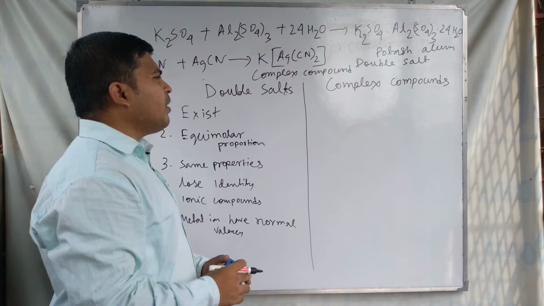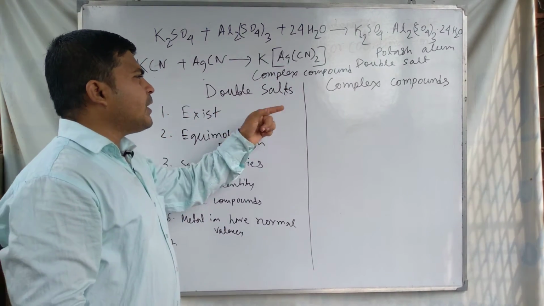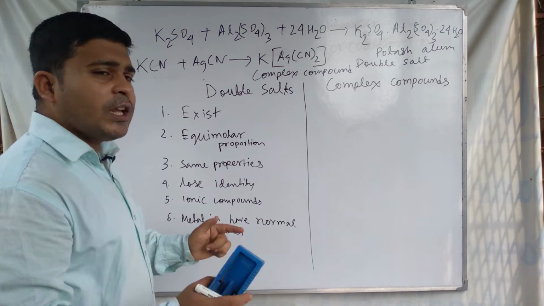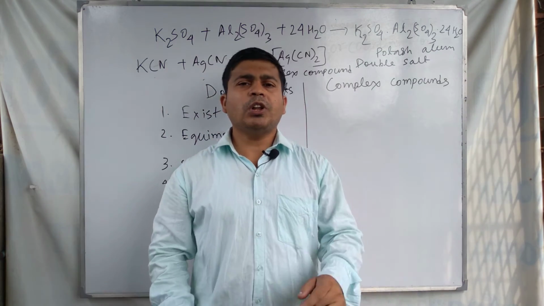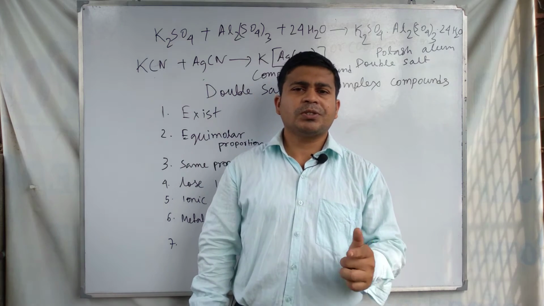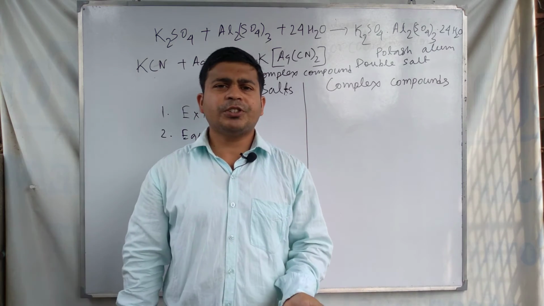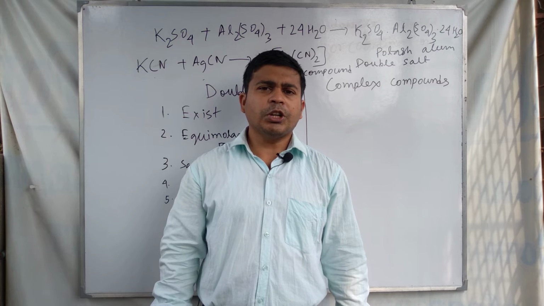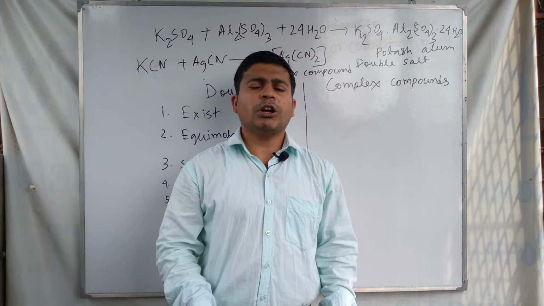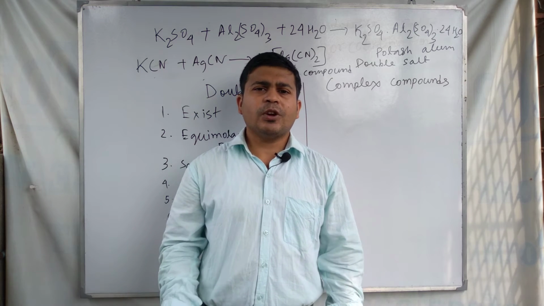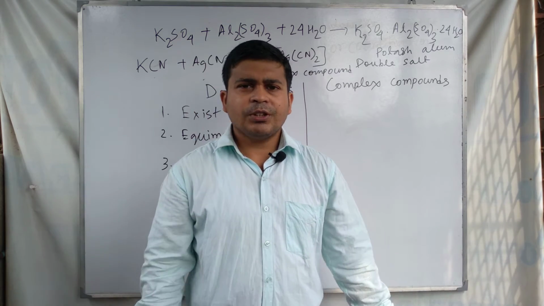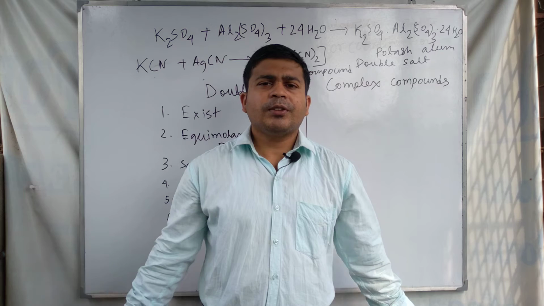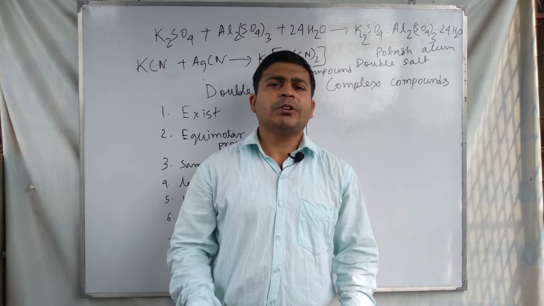The first difference between double salts and complex compounds is their existing state. Double salt can exist only in the solid crystalline state. In the aqueous solution or in solution in a solvent, double salt does not exist. Double salt dissociates into the component ions.